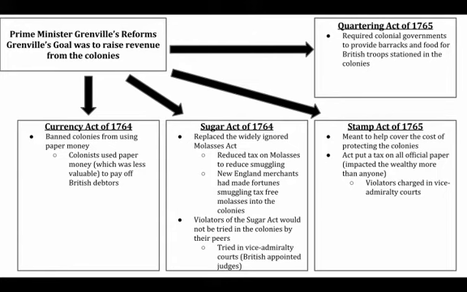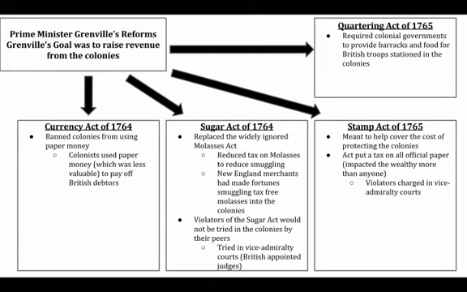The other big thing that's going to irritate the Americans about the Sugar Act is it's going to basically try all smugglers in vice admiralty courts, meaning that they won't be tried by their peers. They'll be tried by British appointed judges. And the colonists are going to see this as an attack on their God-given rights. Stamp Act, everyone knows what the Stamp Act is, right? It's a tax put on paper.